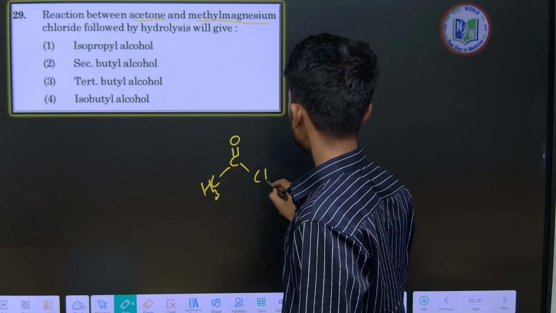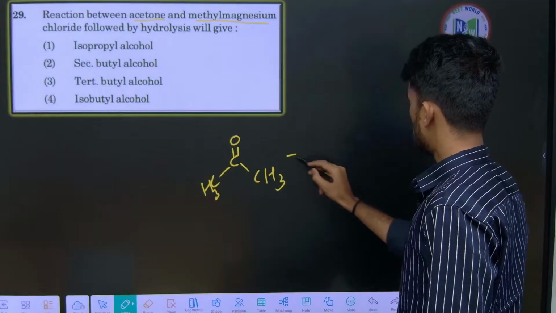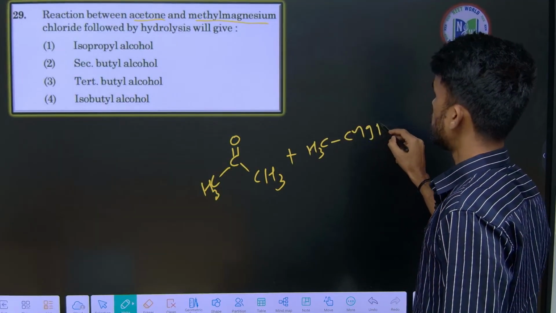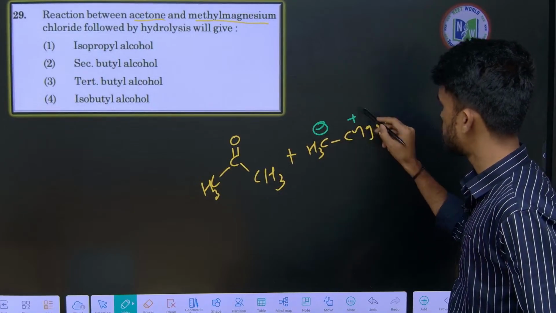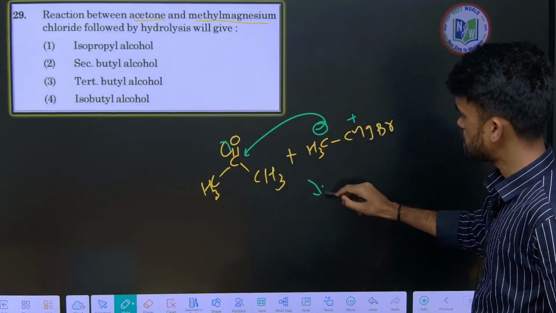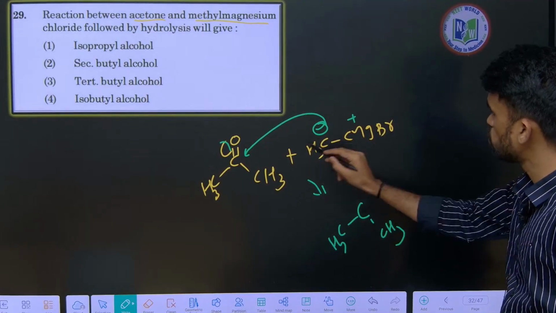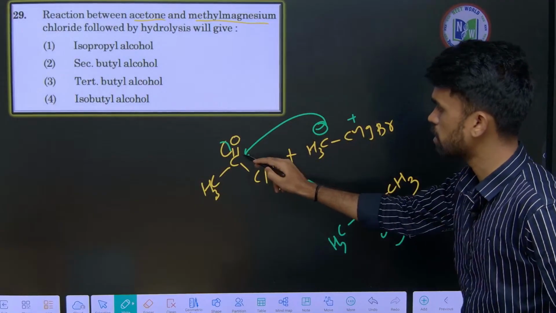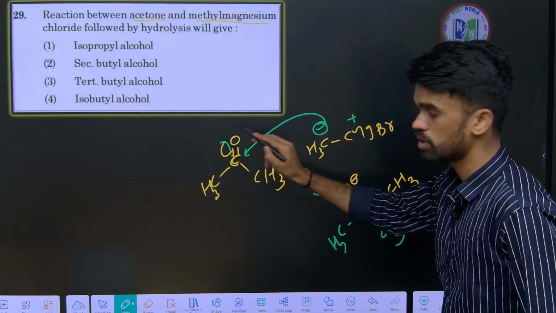Acetone with methyl magnesium bromide, CH3MgBr, methyl magnesium bromide. See, CH3 minus, Mg plus, right? So this will attack on this carbonyl group and generates a CH3, and this new CH3 is coming now. So we can write CH3. When it is attacking on this electrophilic center, it will be O minus, the pi bond going upside.